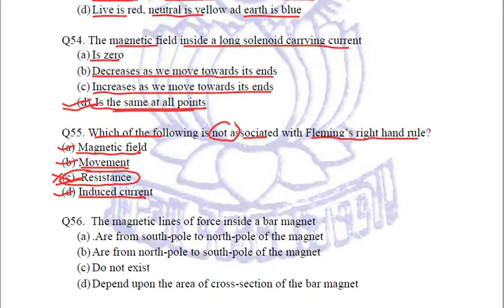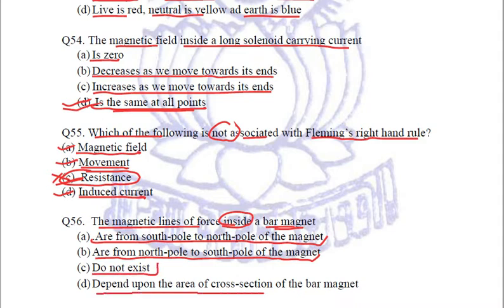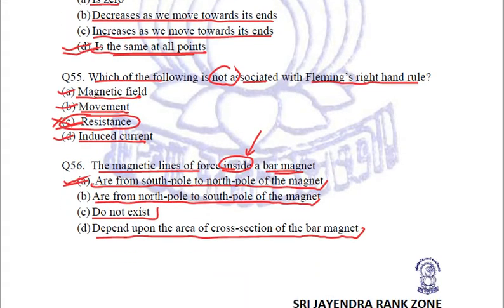Got it? Next question is the magnetic lines of force inside a bar magnet. Options are they are from south pole to the north pole of the magnet. They are from north pole to the south pole of the magnet. They do not exist or they depend upon the area of cross section of the bar magnet. Now since we are talking about inside the bar magnet, it is option number A. The magnetic lines of forces are from south pole to north pole of the magnet. Outside it is north to south. Clear?